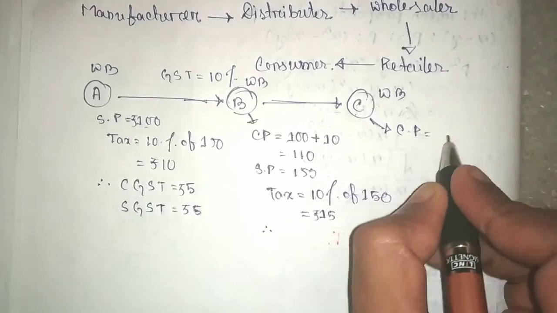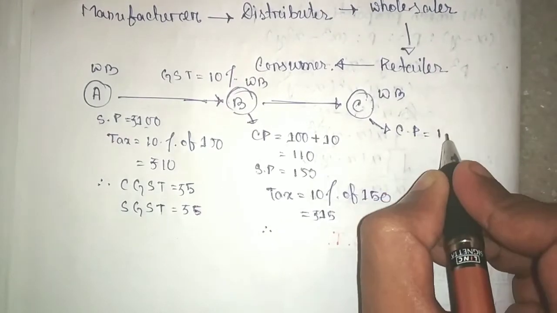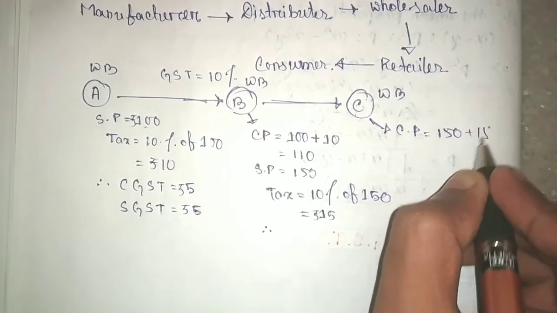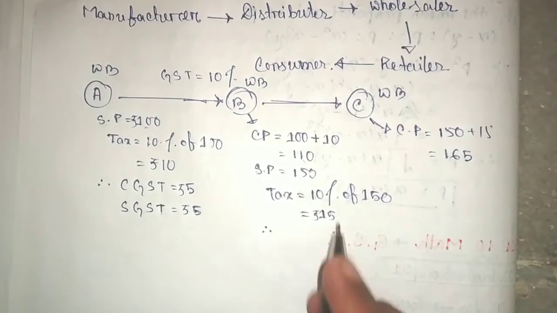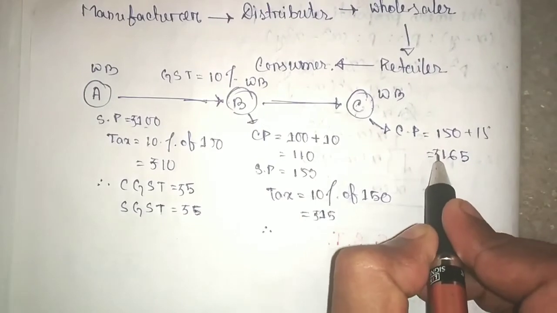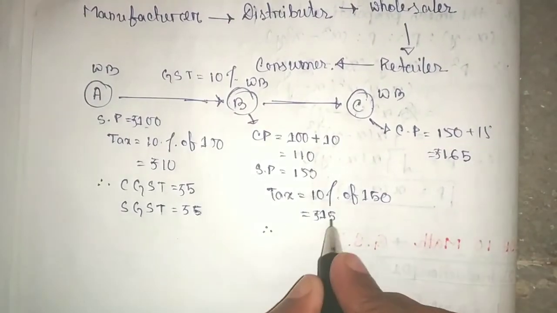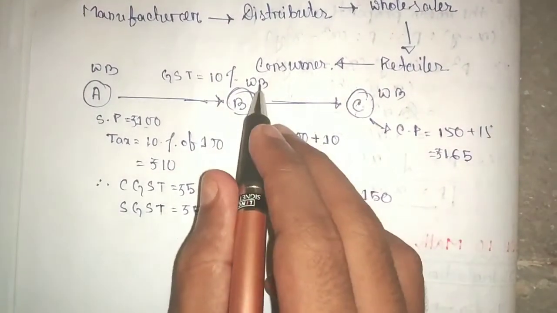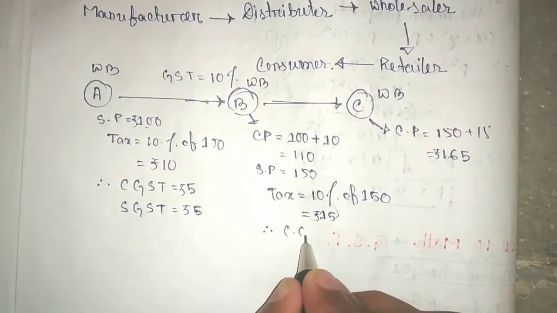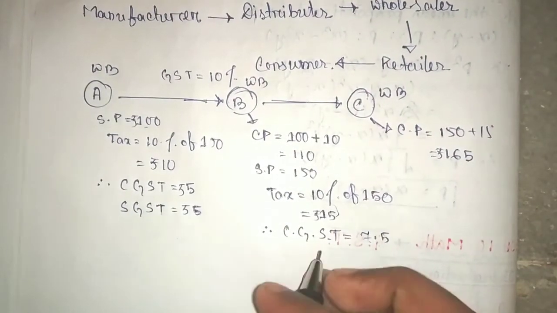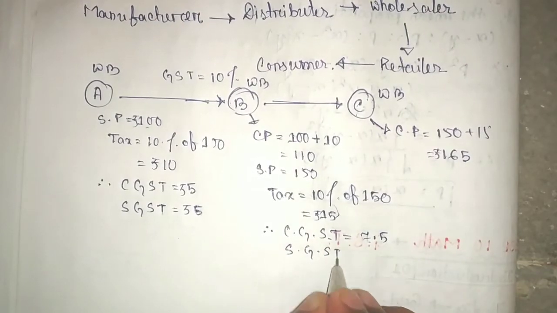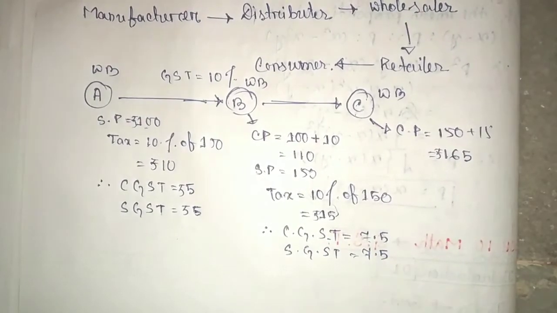This is 150 plus 15 equal to 165. Clear? So C has to pay 165 for the product. Again this tax is same state, that means CGST equal to 7.5 and SGST equal to 7.5.